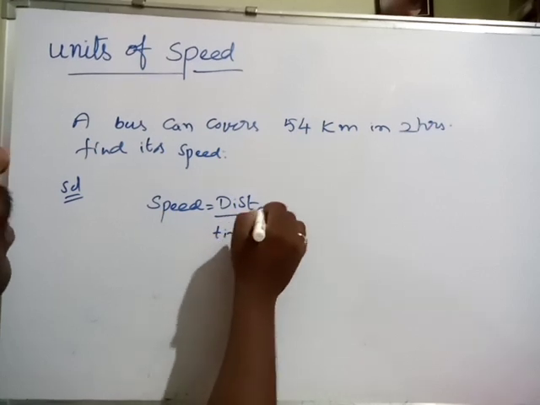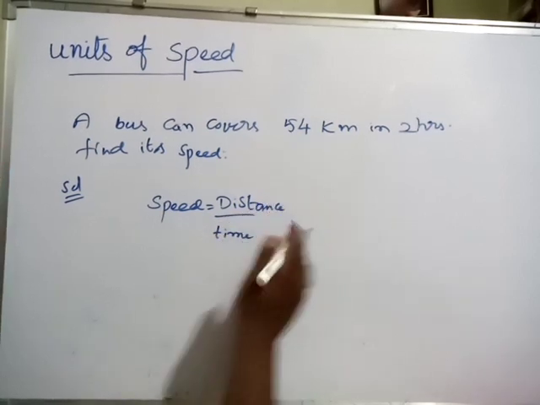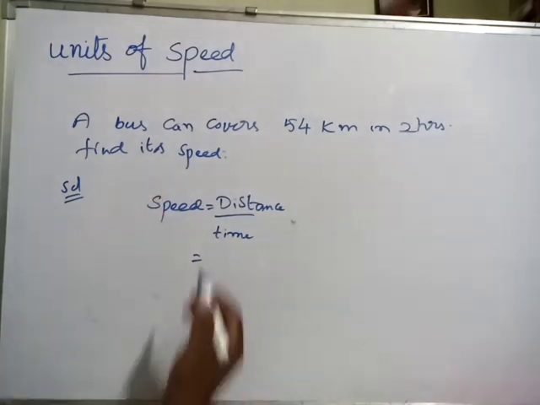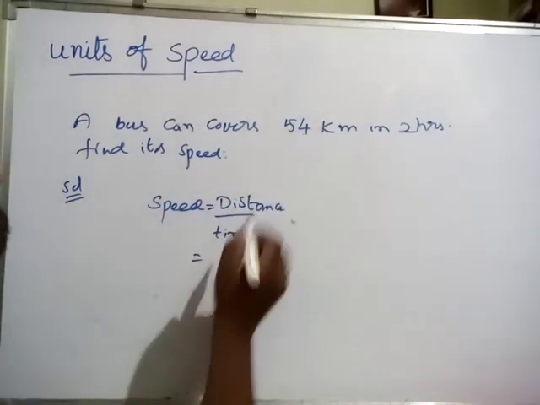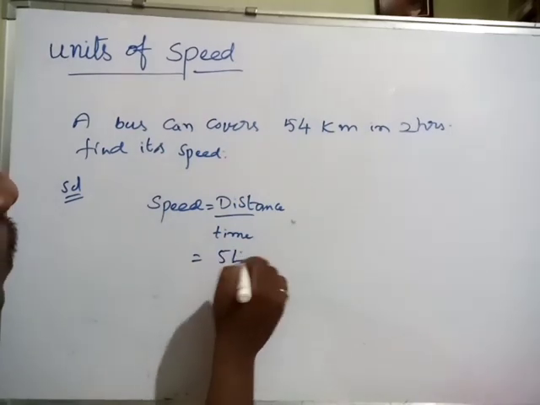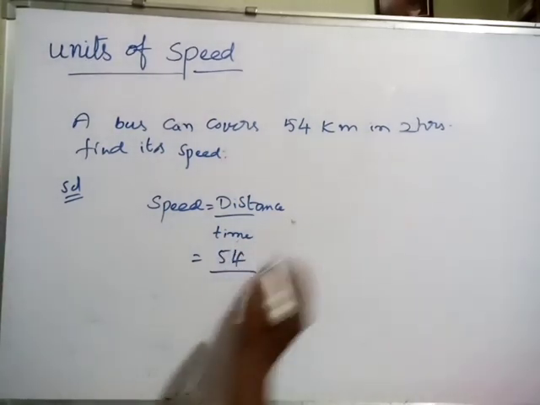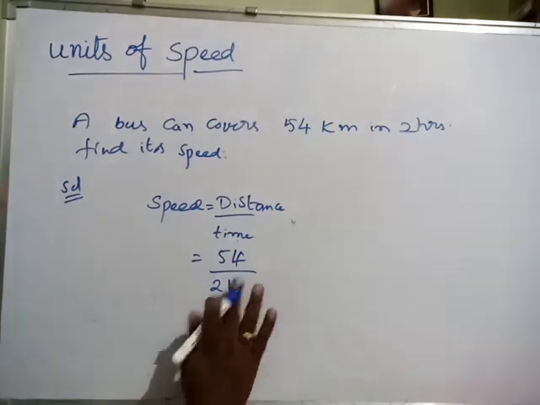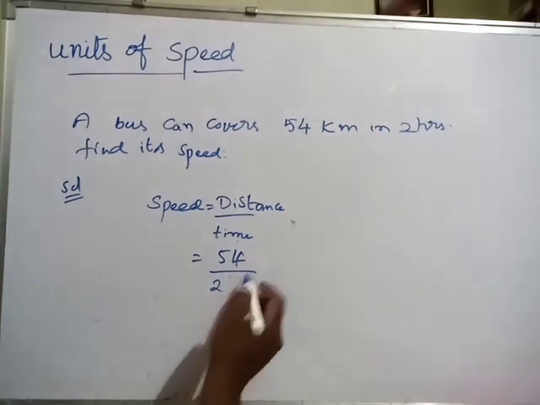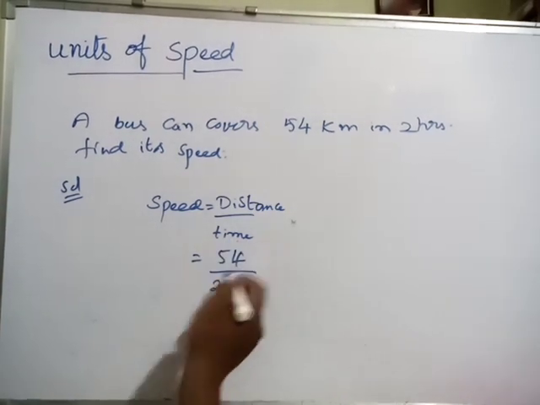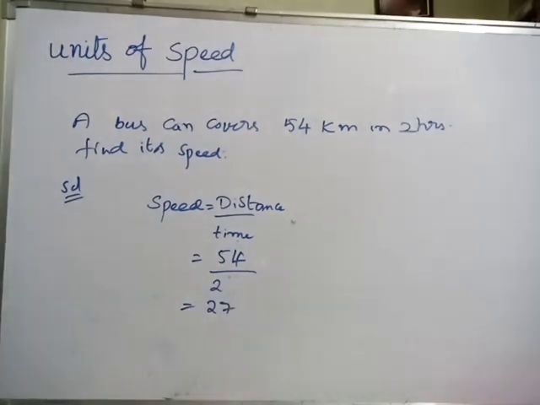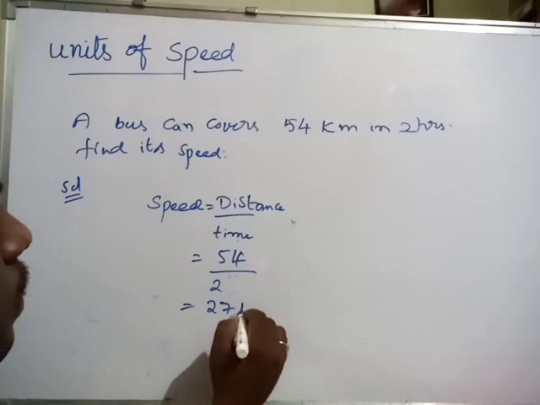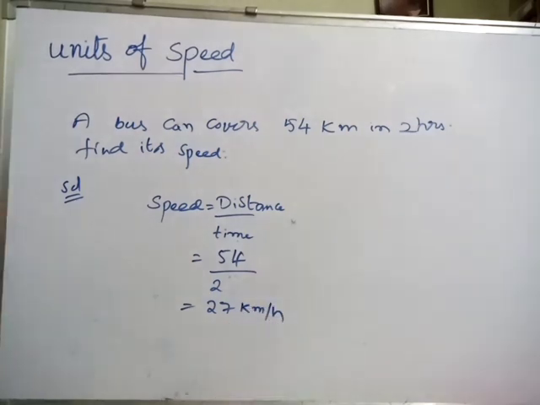Distance is 54 kilometers, time is 2 hours. 54 by 2, how much? 27. So 27 kilometer per hour. Very simple.